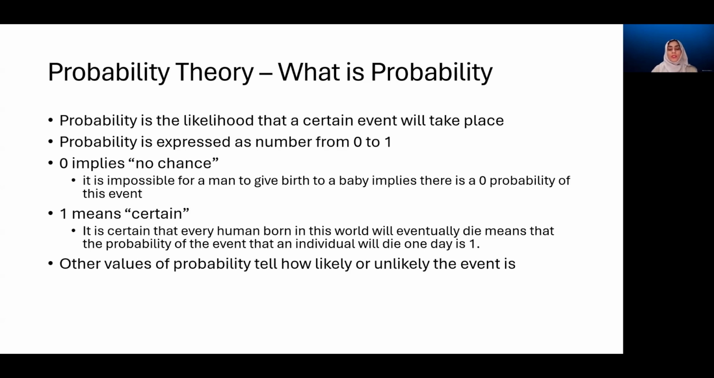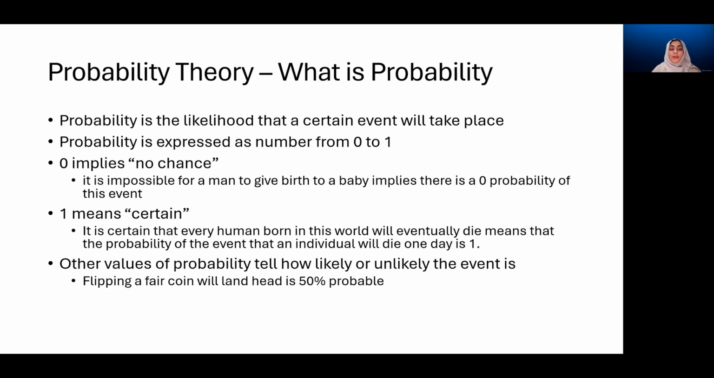The other values of probability, which range between 0 and 1, excluding these 2 because we have discussed these cases, tell us how likely or unlikely an event would be. For example, if it is sunny outside, the probability of rain would be low. You might say it's just a 30% chance of raining. And if you see clouds outside, you might say that the probability of it raining now increases to 70 or 80%.